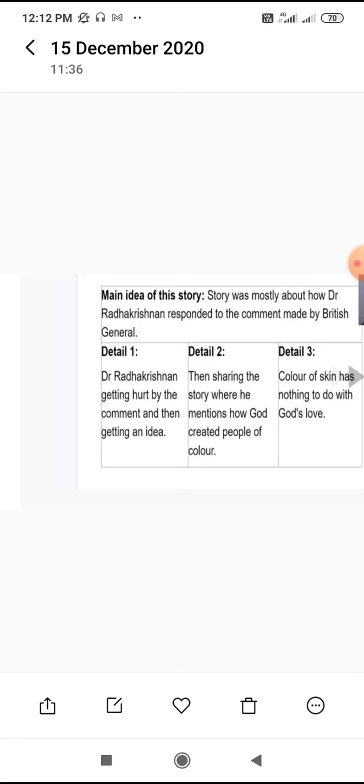And you have another story related to Radhakrishnan Sarvepalli, who is a great teacher of India, and he was invited to England by a British general. The general cracked a joke and said that Indians are brown in color but British are white because God loved them.